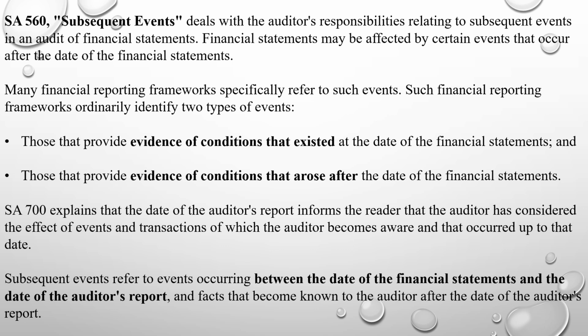SA 700 explains that the date of the auditor's report informs the reader that the auditor has considered the effect of events and transactions of which the auditor becomes aware and that occurred up to that date. Now, the definition of subsequent events. It refers to the events occurring between the date of the financial statements and the date of the auditor's report and facts that become known to the auditor after the date of the auditor's report.